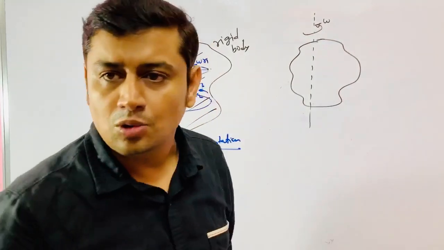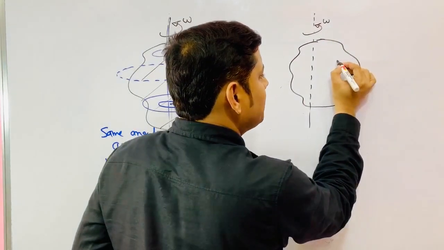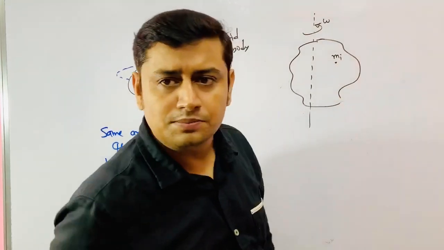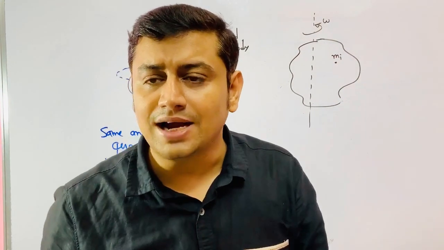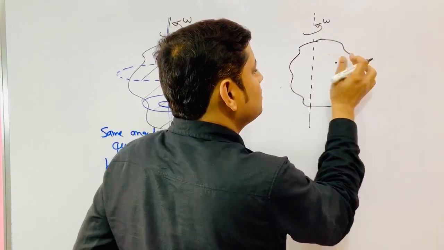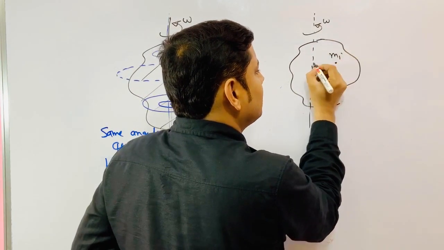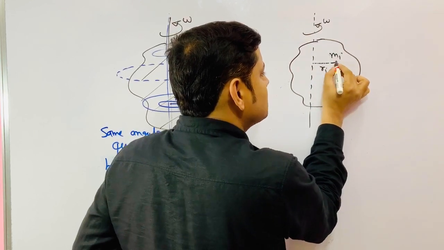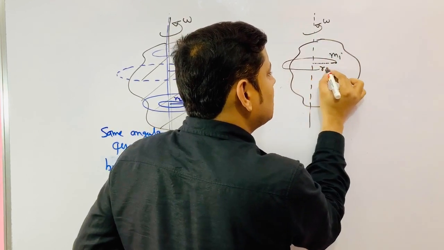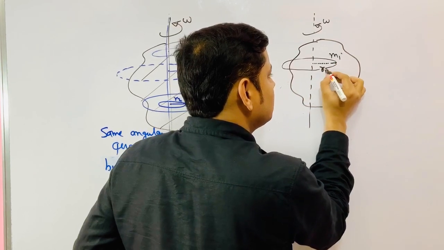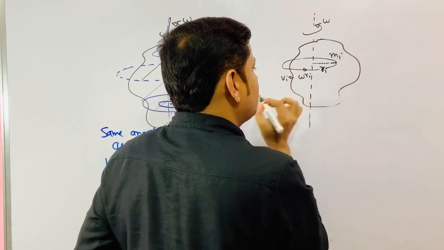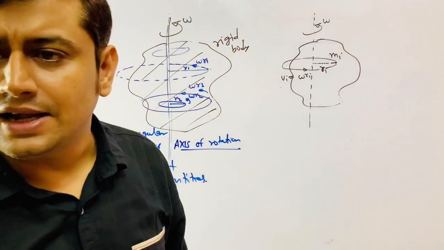So suppose here is a particle whose mass is mi, the mass of the ith particle. And suppose this perpendicular distance is ri. That means this particle is going on a circular path with speed vi equal to omega into ri.